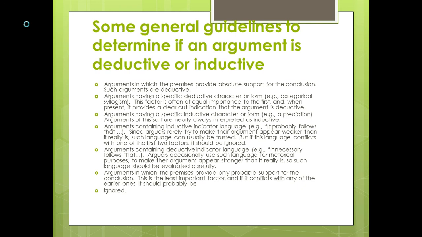Arguments containing deductive indicator language, for example, it necessarily follows that. Arguers occasionally use such language for rhetorical purposes to make their argument appear stronger than it really is, and such language should be evaluated carefully. Arguments in which the premises provide only probable support for the conclusion. This is the least important factor, and if it conflicts with any of the earlier ones, it should probably be ignored. There you are.